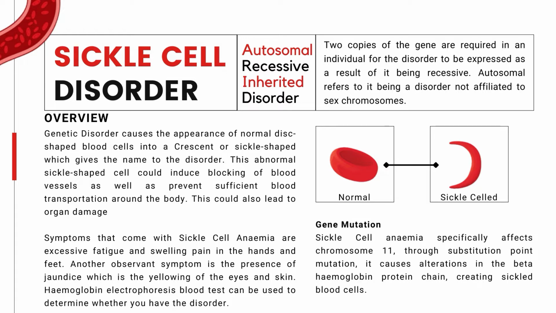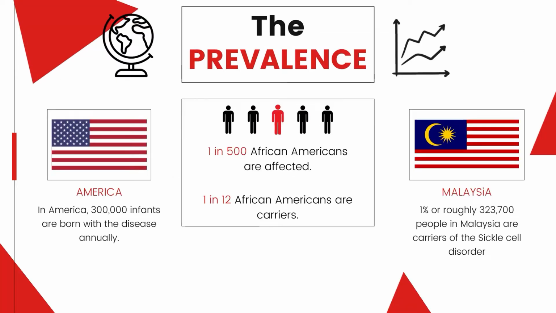This would mean that a set of 2 copies of the gene are required in an individual for it to be expressed and to have the sickle blood cells. Sickle cell anemia is the result of the substitution point mutation on chromosome 11, which is responsible for the beta hemoglobin protein chain. Looking at the statistics, in America, 300,000 infants are born with the disease annually.